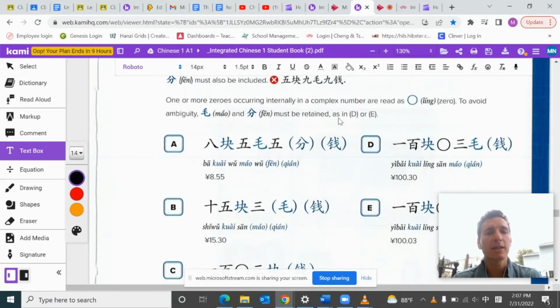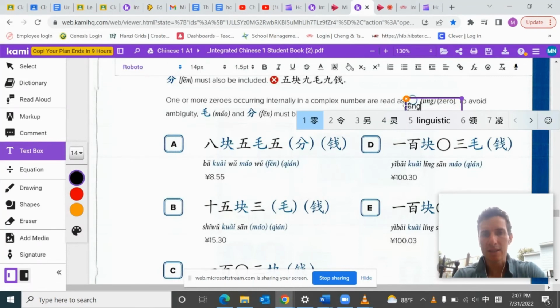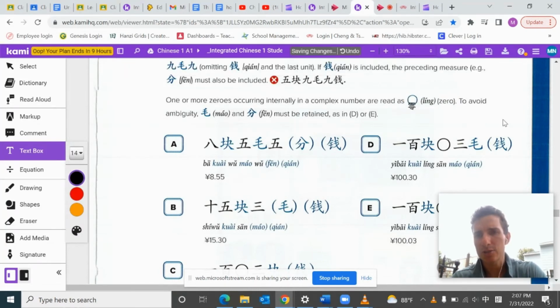All right. So one or more zeros occurring internally in a complex number are read as ling, or zero. Remember the ling? This is not the common ling in Chinese. The common one is like this. Just try to stick to that one. To avoid ambiguity, mao and fen must be retained.